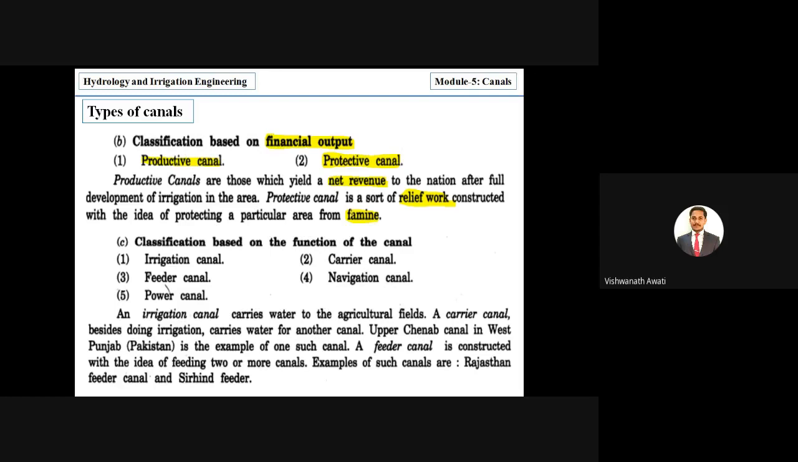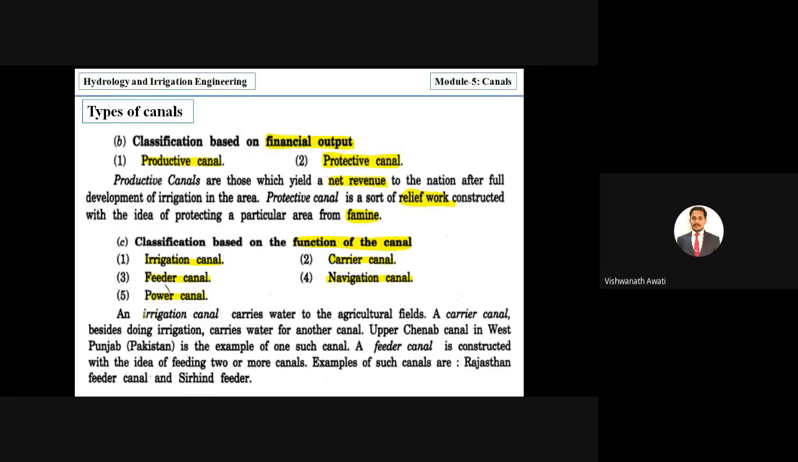So the next classification is based on the function of the canal, right? The word is very important. It is based on the function of the canal. So the first one is irrigation canal, the second one is carrier canal, feeder canal, navigation canal, and power canal. We'll see one by one, and you can easily remember based on the initial word.